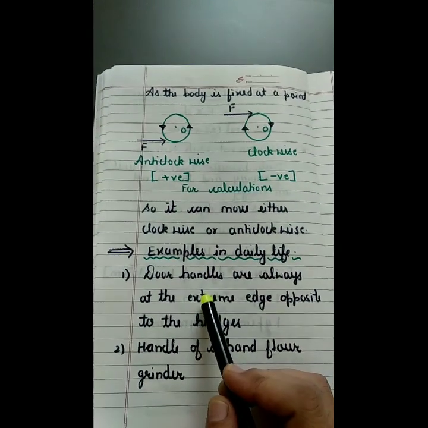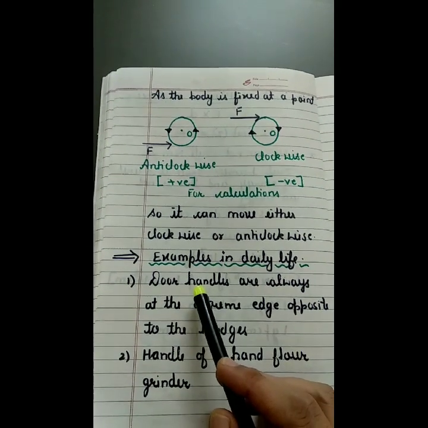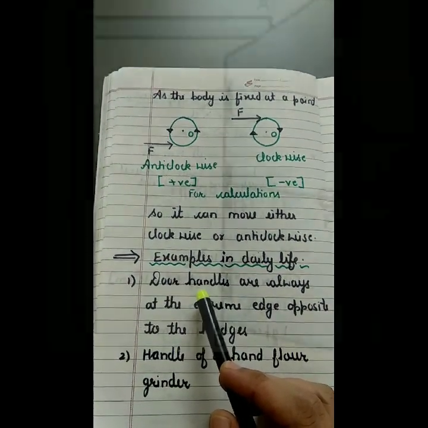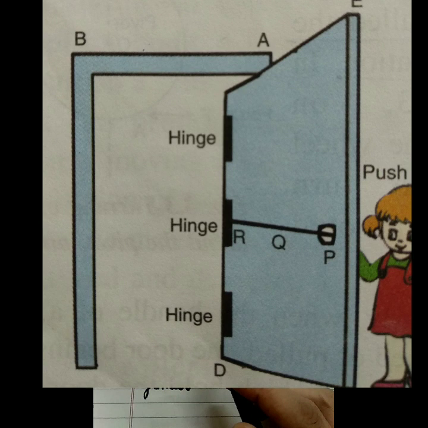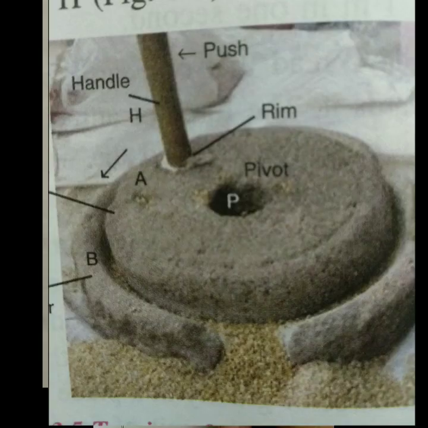Now we have a few examples in our daily life. For example, door handles are always at the edge of the door. Why is it so? Because in this way we are increasing the perpendicular distance, and we know that by increasing the perpendicular distance with a fixed value of force, you can increase the moment of force, or the turning effect of force. So in this way we have to apply less force in order to open the door.